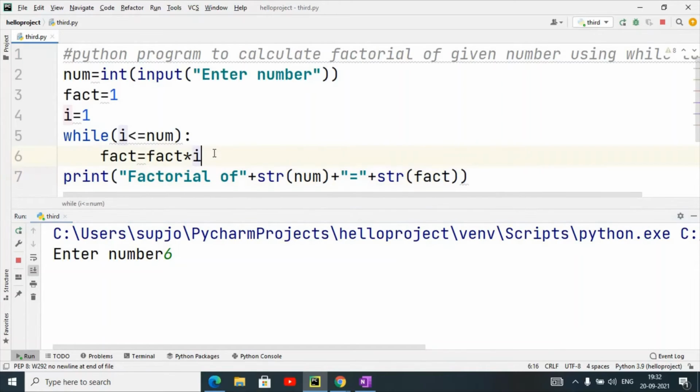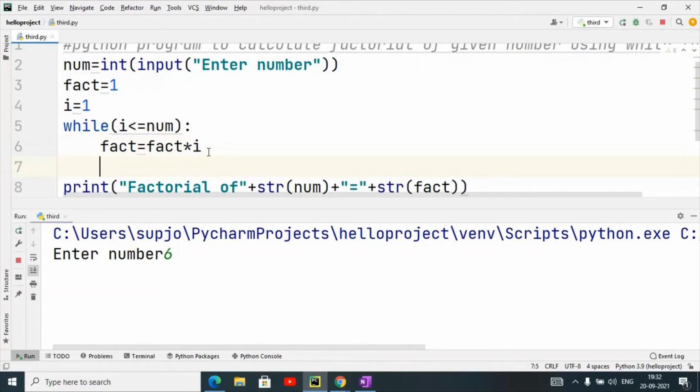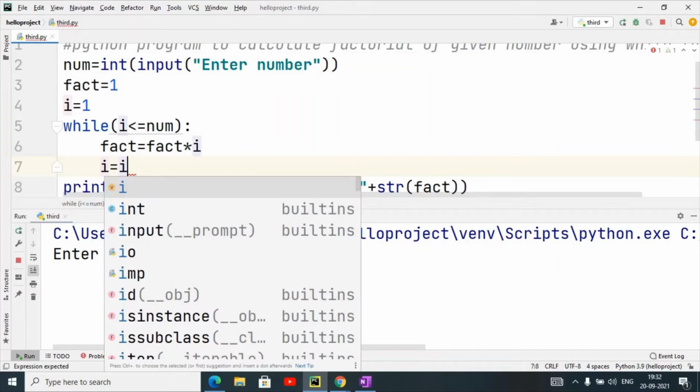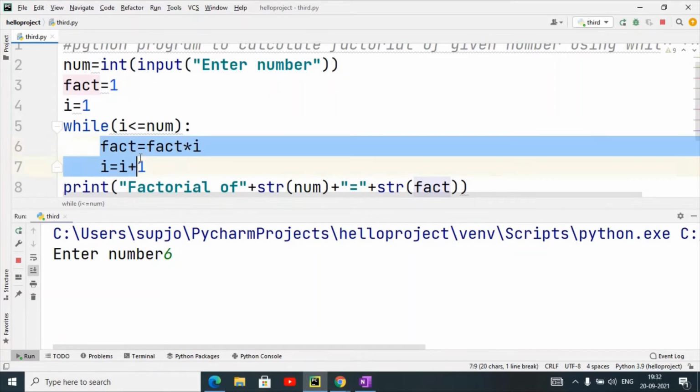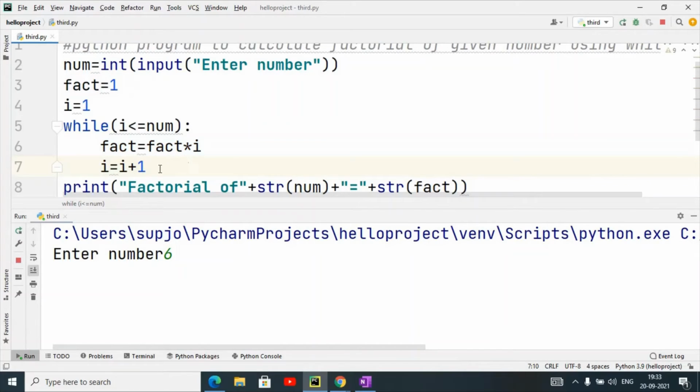Because here we have not incremented the value of i, because i equals 1 and 1 is always less than or equal to num, so it will go into an infinite loop. So I have to give proper logic so that it will work: i equals i plus 1, so that each time its value is incremented. These two statements in the body of the while loop, fact equals fact into i and then i equals i plus 1, will keep repeating until the value of i remains less than or equal to num.